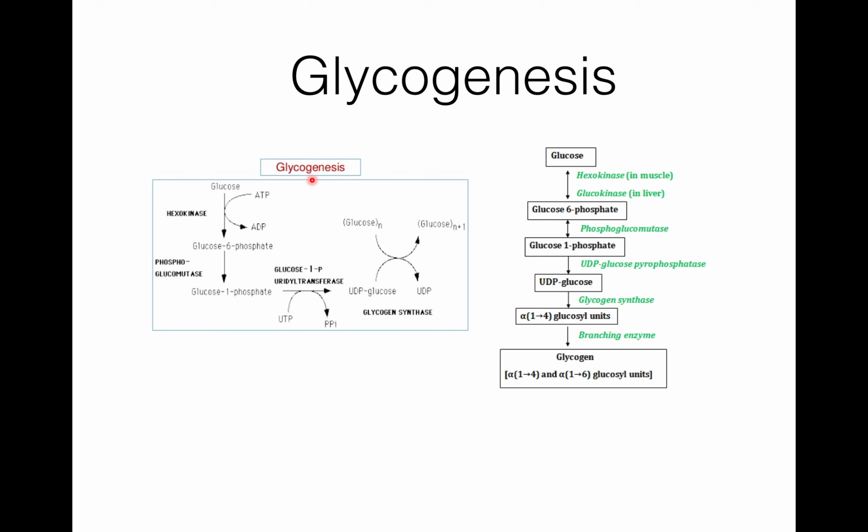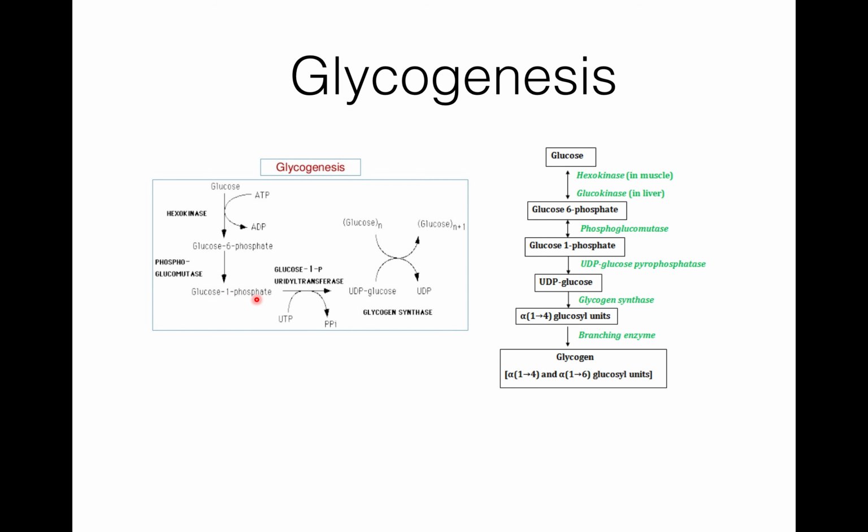At the first step of glycogenesis, glucose is phosphorylated to glucose 6-phosphate, which is catalyzed by glucokinase in liver and hexokinase in muscles. At the second step, glucose 6-phosphate is isomerized to glucose 1-phosphate, which is catalyzed by phosphoglucomutase.